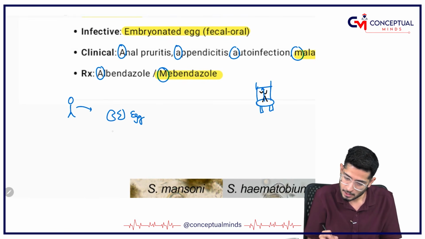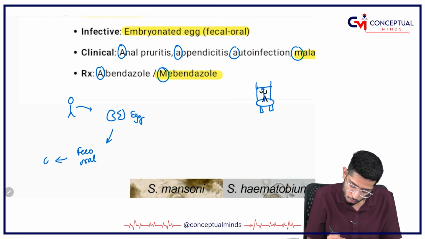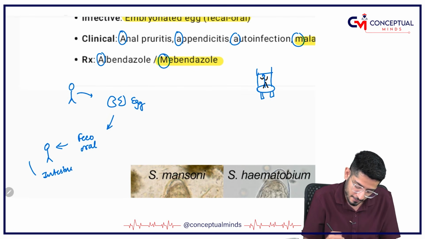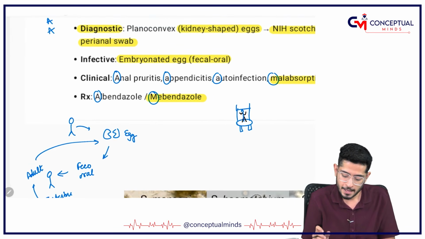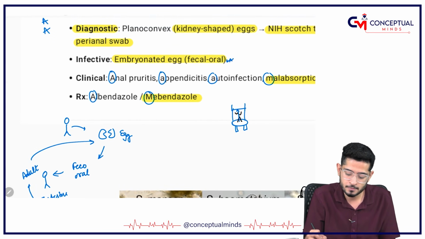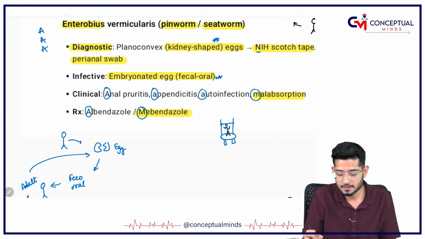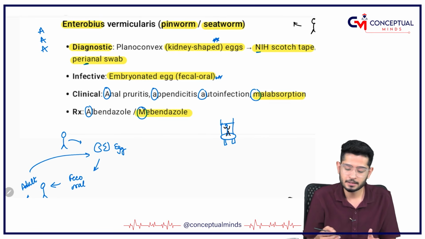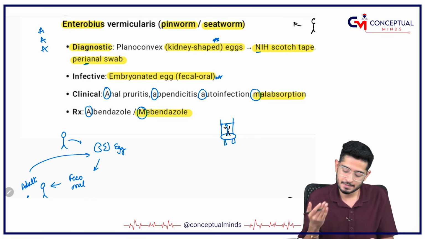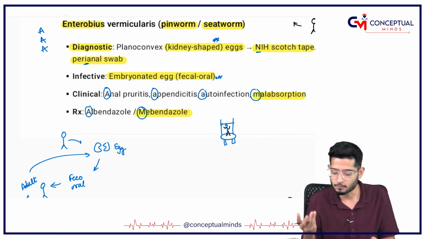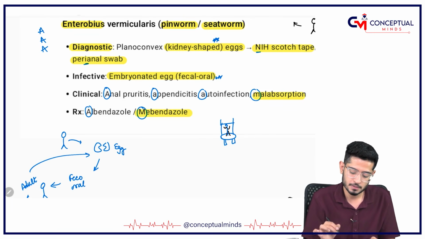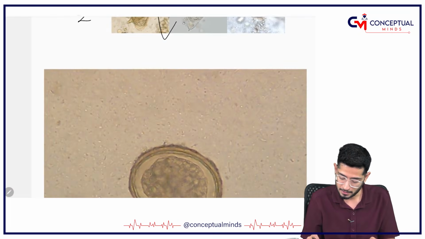Then these eggs, via the fecal-oral route, go to another human's intestine, where the intestine will have the adult forms. The adult forms are going to give eggs. So embryonated eggs are the infective forms, and the diagnostic forms are also eggs only. With the help of the tape or the perianal swab. Clinically, I told you AAA: appendicitis, autoinfection, anal pruritus, and one more is malabsorption, and the treatment is albendazole and mebendazole.